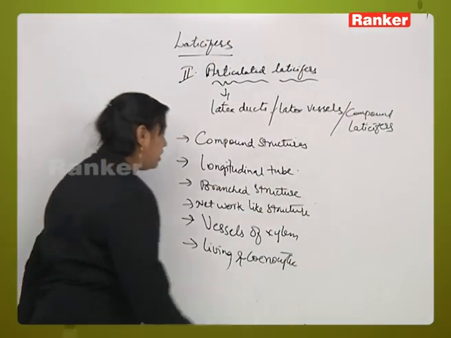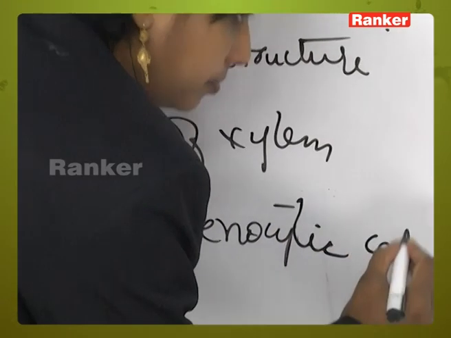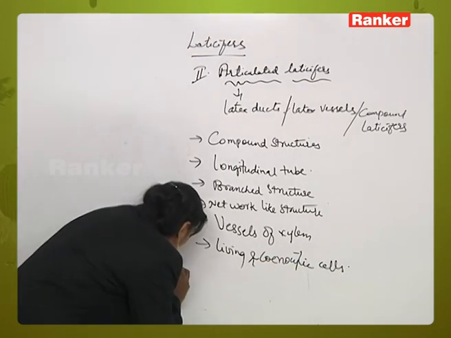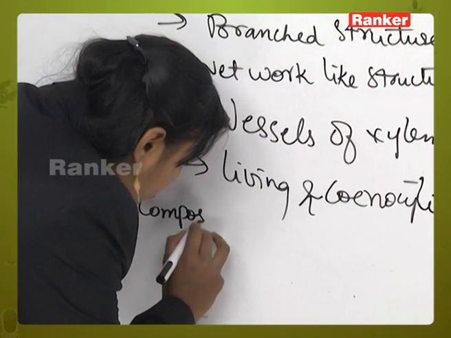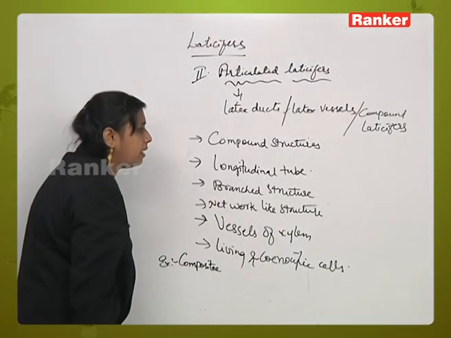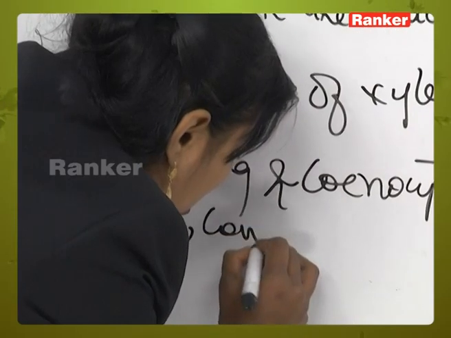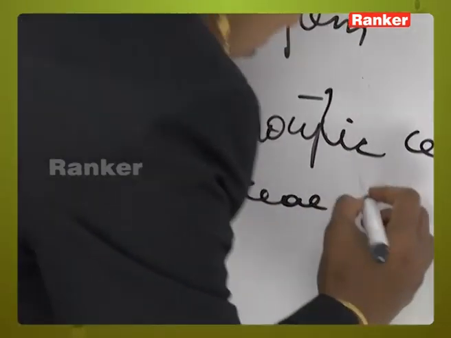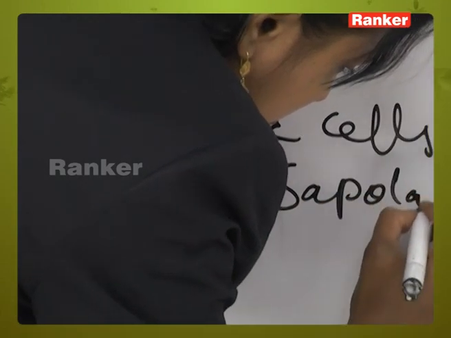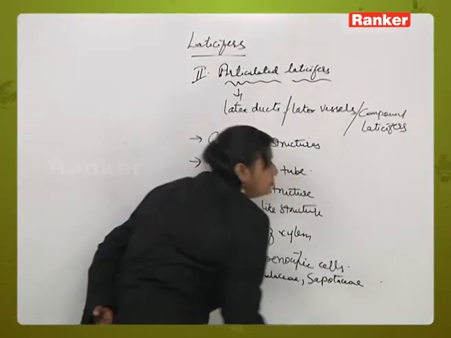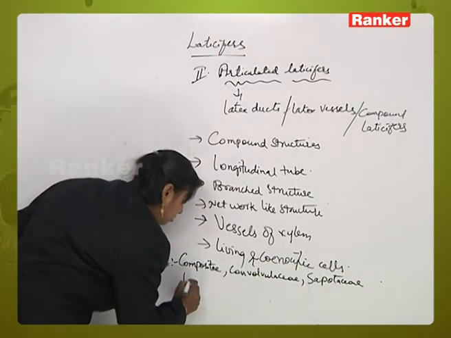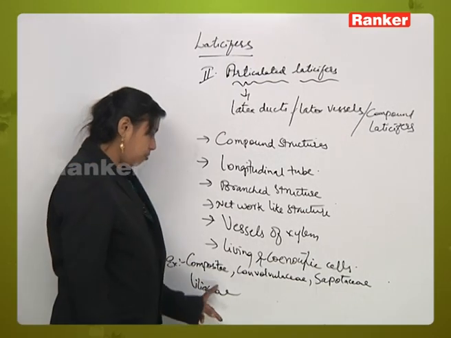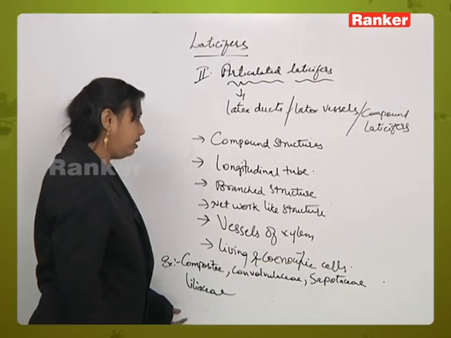These are living in nature and are coenocytic cells, and usually found in families like Compositae, Convolvulaceae, Supportaceae and Liliaceae. So these are found in the families like Compositae, Convolvulaceae, Supportaceae and Liliaceae.